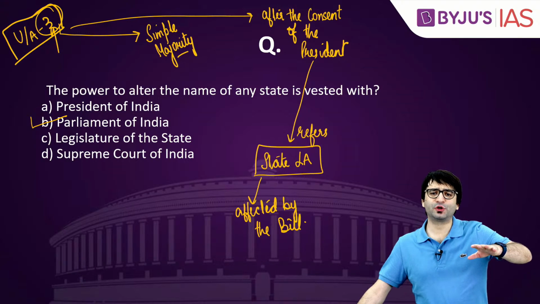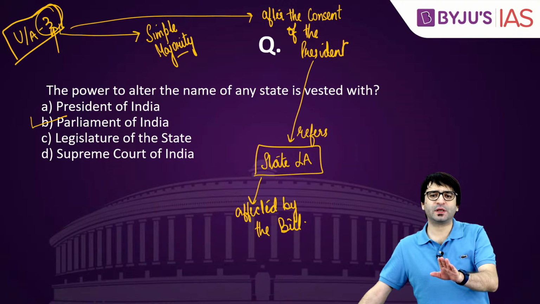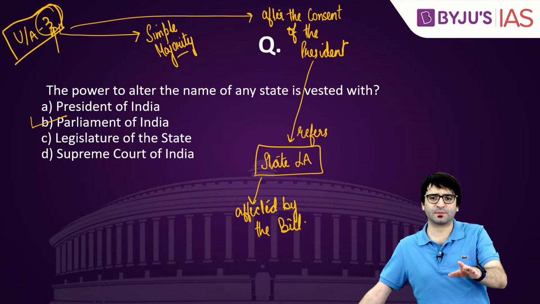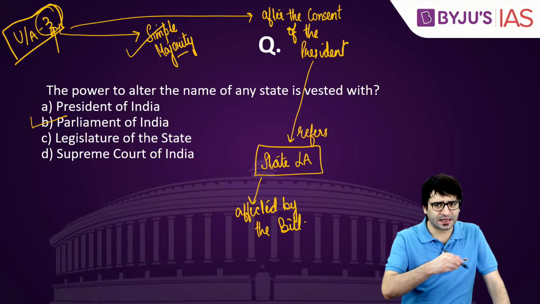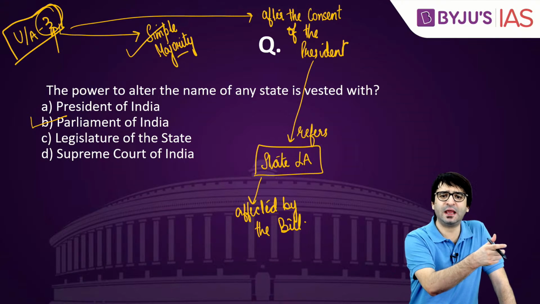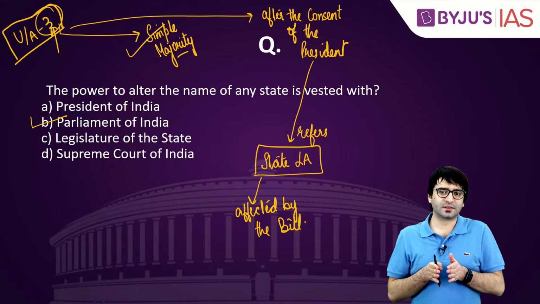For example, you want to change the name of West Bengal. For that, a bill has to be introduced in the Parliament. Both houses of the Parliament will pass this bill, that too by simple majority. Then the President will sign on this bill and the bill becomes an act. The change in name will take place for West Bengal. But the President's consent is required.